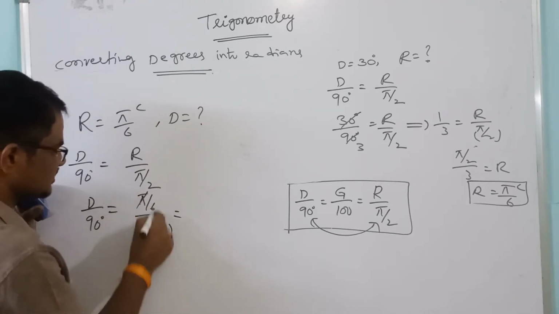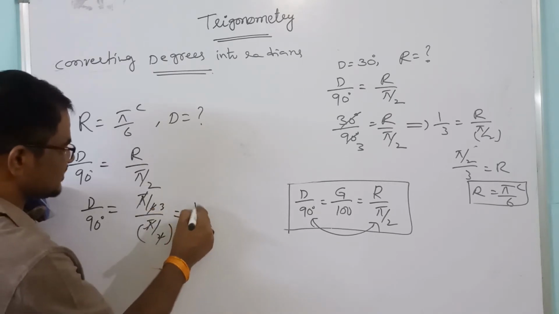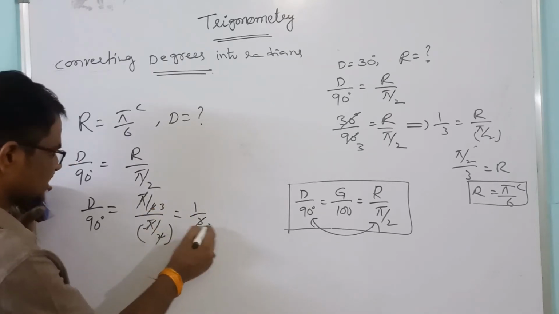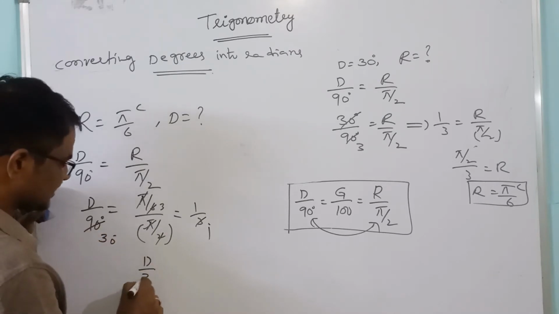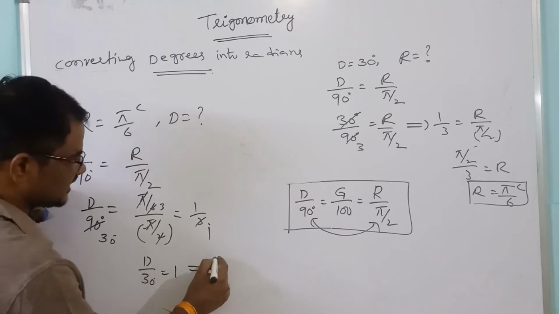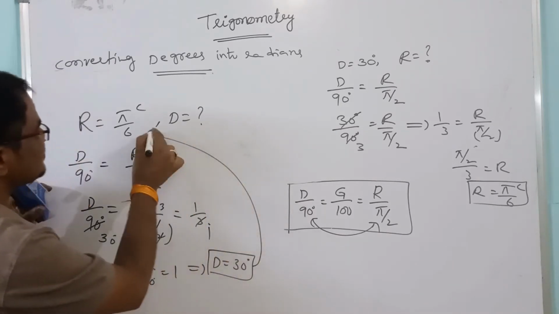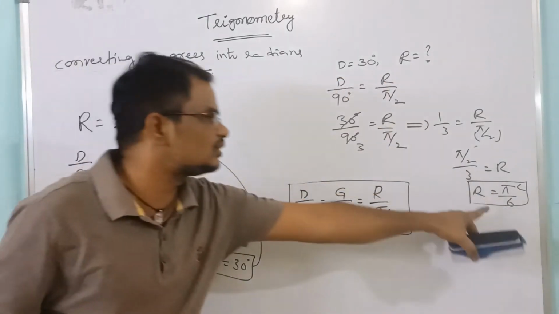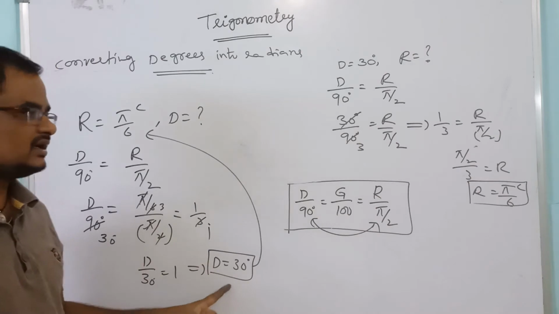Pi gets cancelled. So d by 30 equal to 1. That implies d equal to 30 degrees. Means pi by 6 radians equal to 30 degrees.